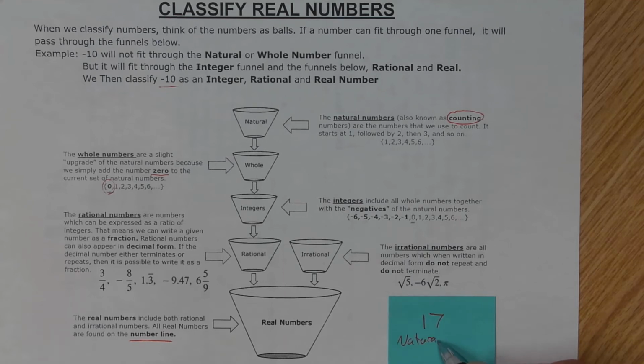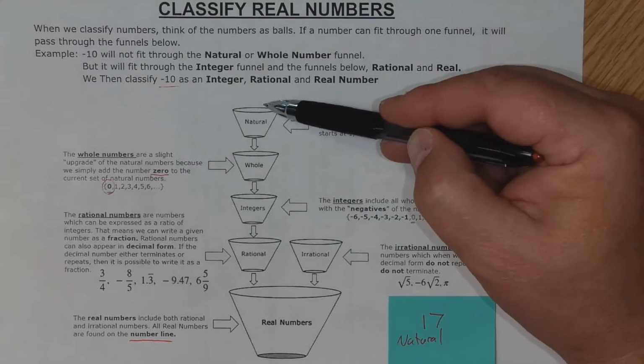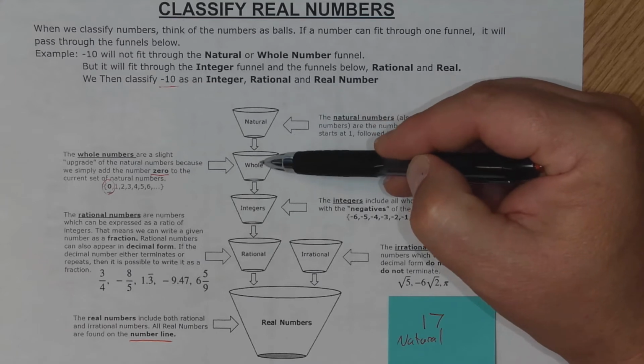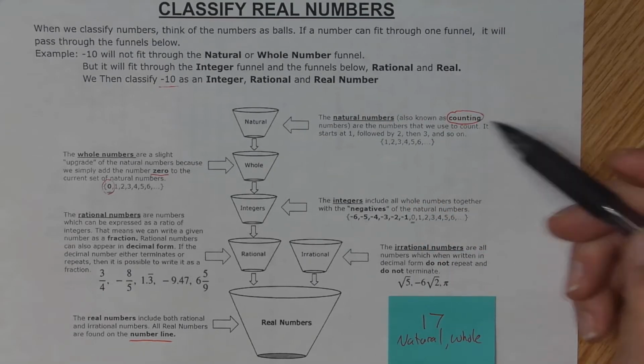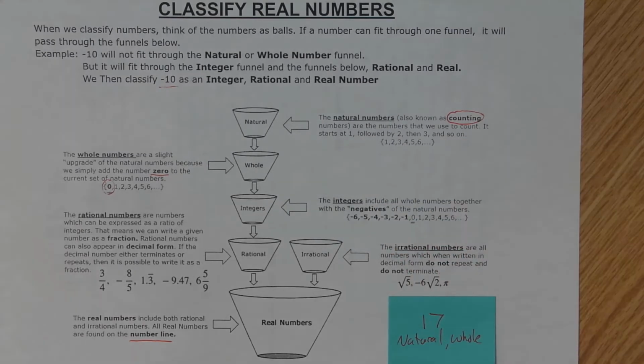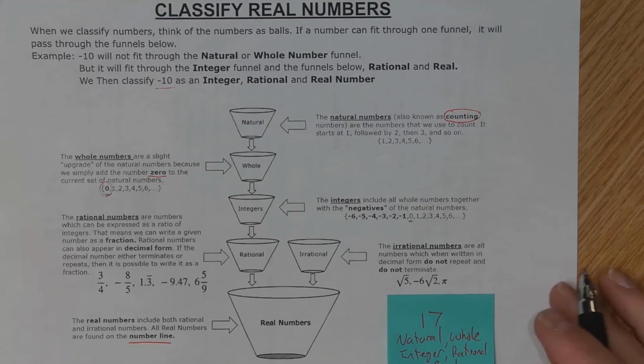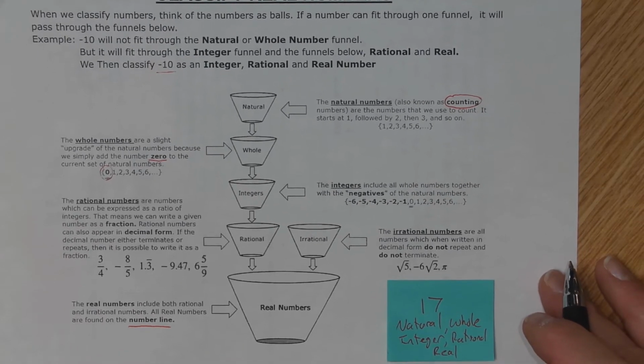But as mentioned before, if it goes into here, it can actually fall down into the whole numbers. So it is actually a whole number. And it can actually fall down into the integer cone. So it happens to be an integer. And it also falls into the rational number. And it also happens to be a real number. And I'll give you a little bit of a hint. All the numbers that we're going to be talking about today are real numbers.